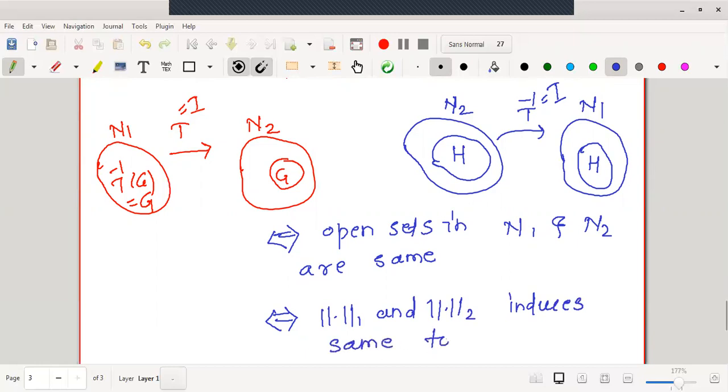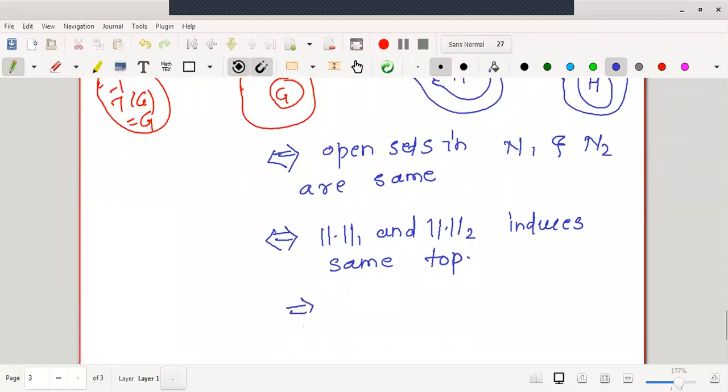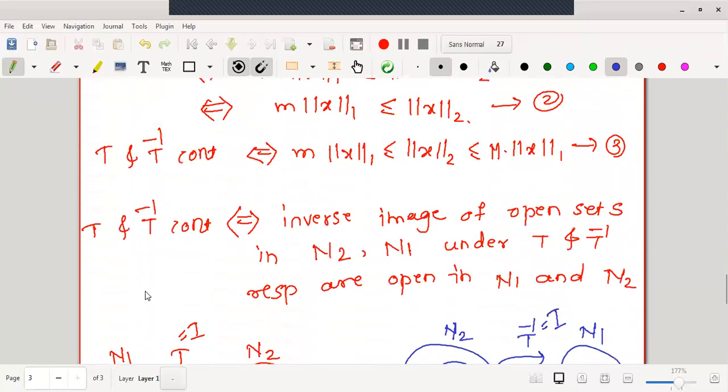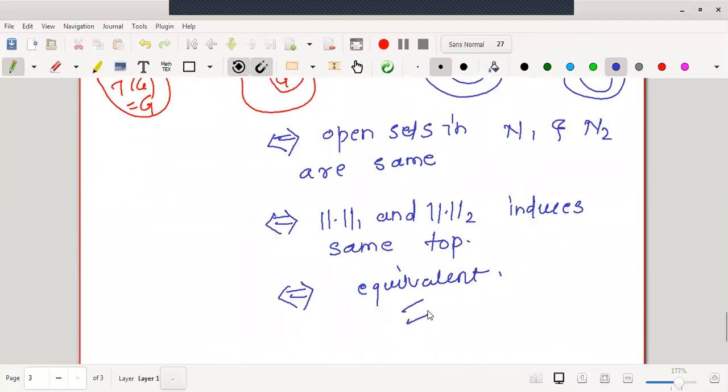And according to the definition, if they generate the same topology, the two norms are equivalent. Therefore, T and T inverse continuous will give us that the two norms are equivalent.